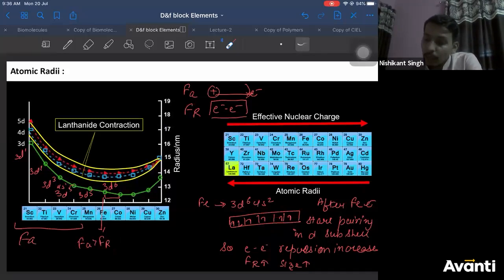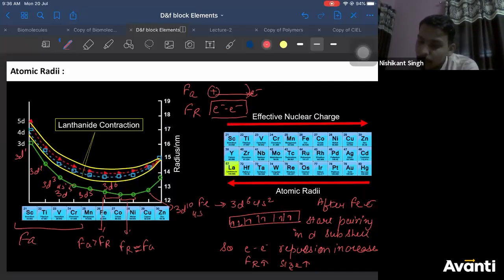Correct? What happens in cobalt and nickel? Here your repulsive force becomes almost equal to your attractive force, approximately. Therefore, your size does not increase, or decreases. But what happens in copper? Copper is 3d10, 4s1.